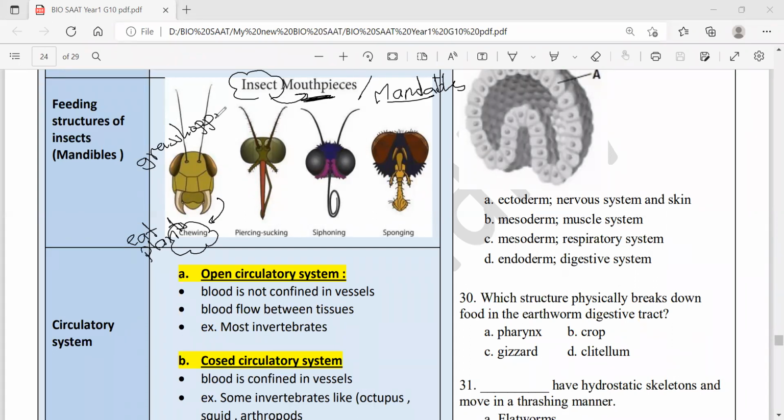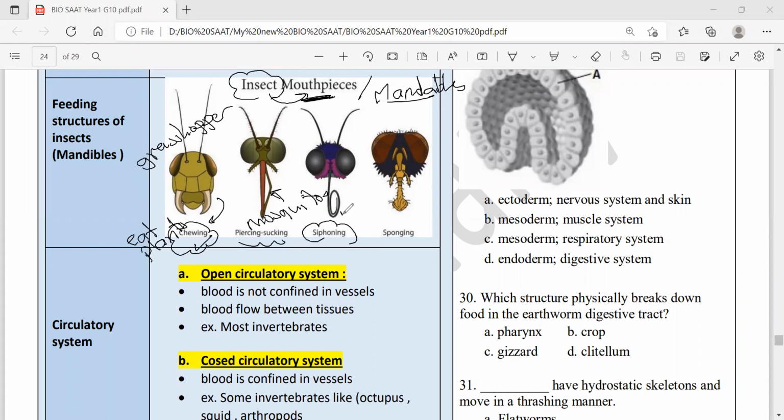You might see this mouth part of a grasshopper in a picture shown in the quiz or the exam, and be asked what kind of food or what feeding method it does. It's chewing. But if piercing and sucking, as in mosquitoes, the one you see here, it cuts and starts sucking body fluids.